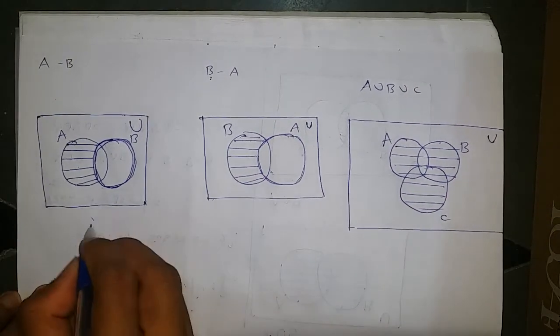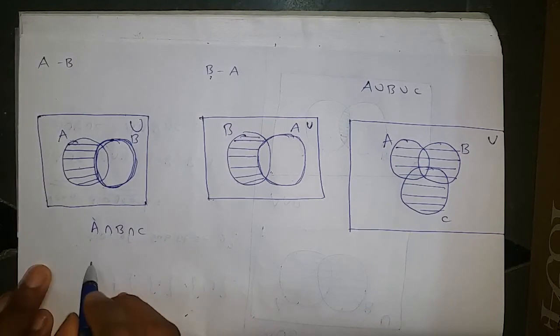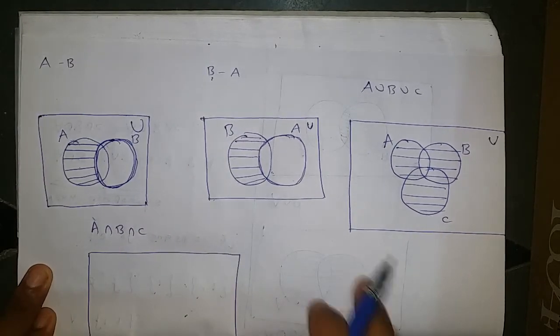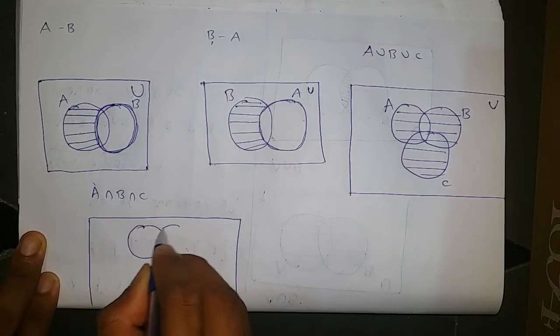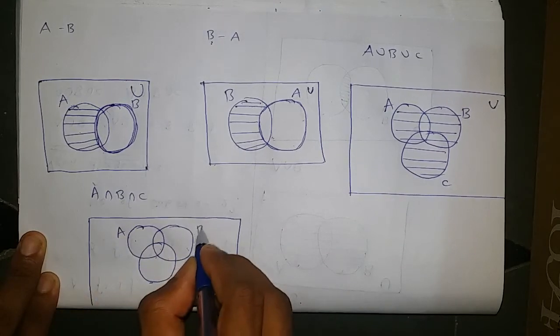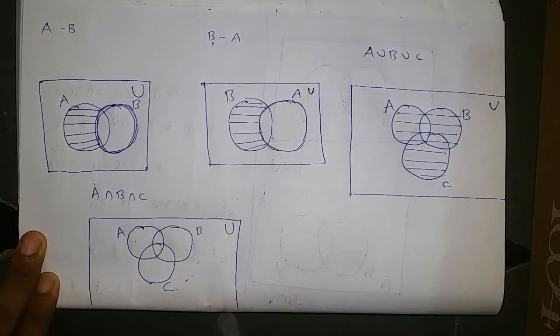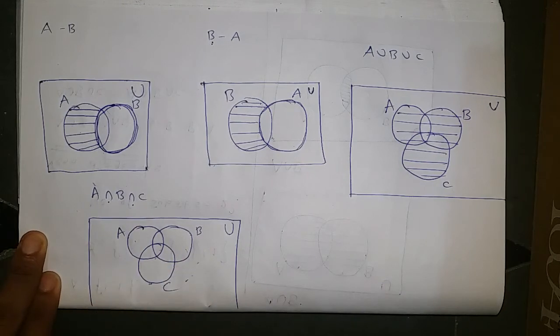Next representation is for A intersection B intersection C. Same again, draw the rectangle. In that, three circles, one for A, one for B and one for C, and the universal set as it is. Intersection is nothing but common.